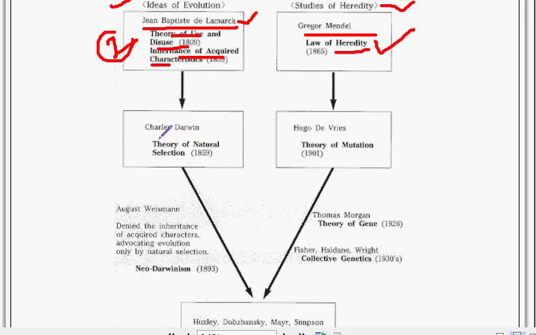Next one, Charles Darwin. From Charles Darwin comes the theory of natural selection. Theory of natural selection. Here Hugo de Vries, theory of mutation.